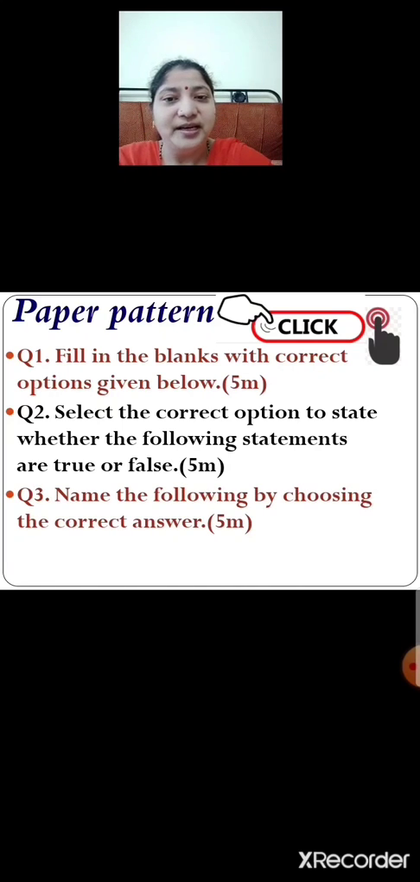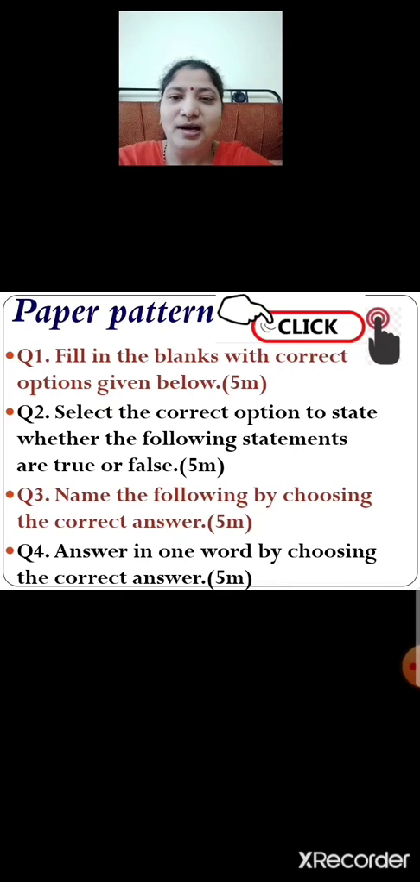Question number 3. Name the following by choosing the correct answer. Children, for each name the following, there will be 3 options given. You have to select the correct answer and click on the correct option. Name the following will have 5 marks.